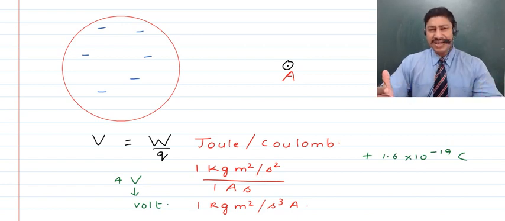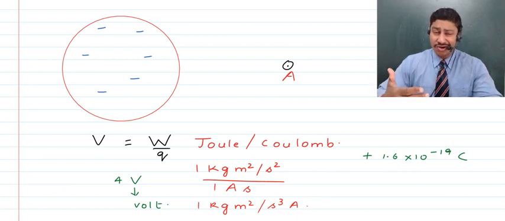In a way, you can say that whenever we talk about electric potential, the flow of charges happens from a greater concentration of charges to a lesser concentration of charges.